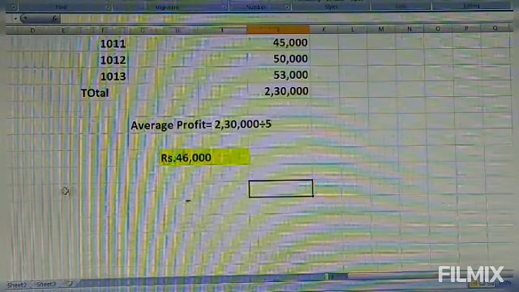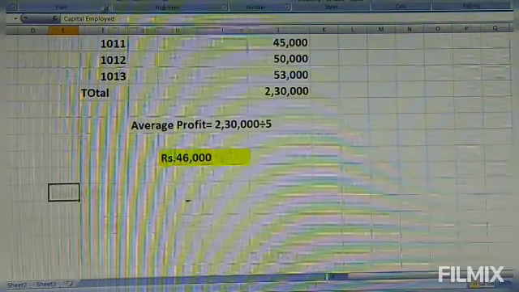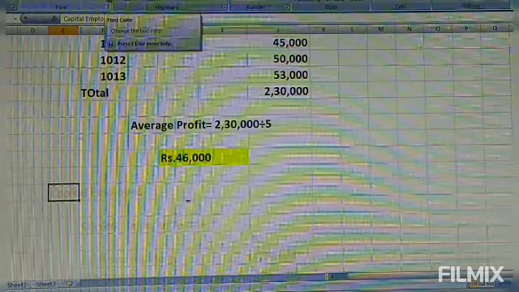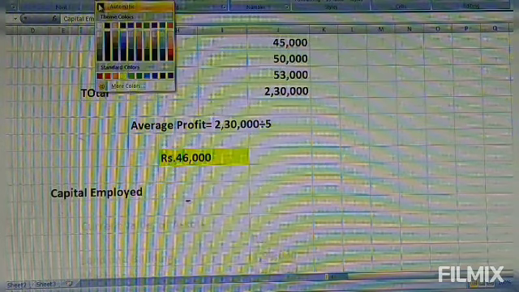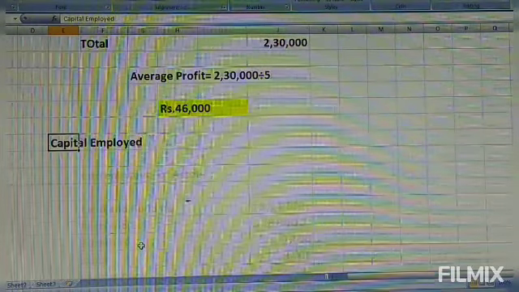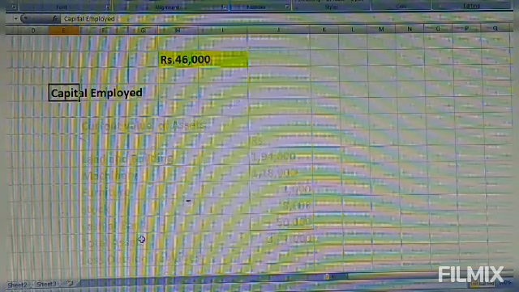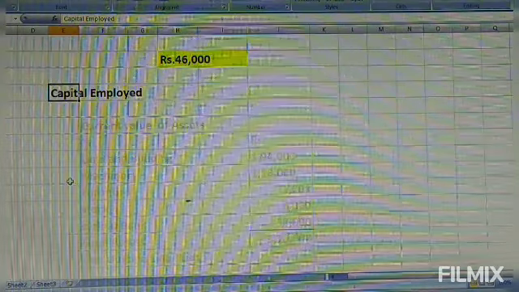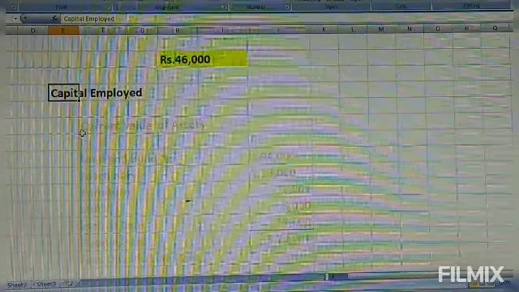Now we'll go for capital employed. The second step is to find what capital is employed, otherwise we don't understand what capital is employed or invested. To find the capital employed, we have to take all the assets at current value if it is given. If it is not given, we'll take it as it is in the balance sheet.